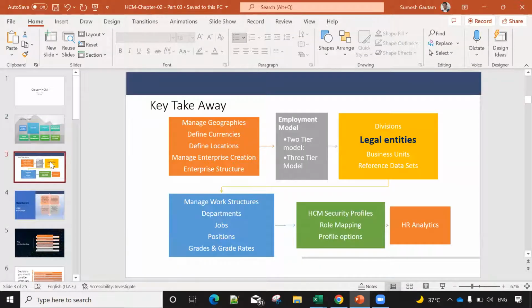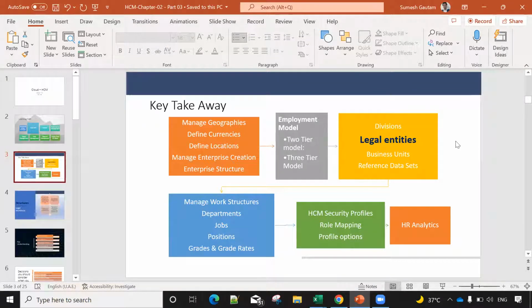So today we will discuss mainly the legal entities part. Once that concept is clear, my screen is visible to all of you, right? Can anyone confirm? Yes, it is visible. Okay. So we will cover the topic of the legal entity part, and then we will go to the employment model. This will cover our main high-level system configuration part, and then we will come to the work structure. These things will not take much time, and this will be your day-to-day activity in real-life scenarios. The above ones are not your day-to-day activities.